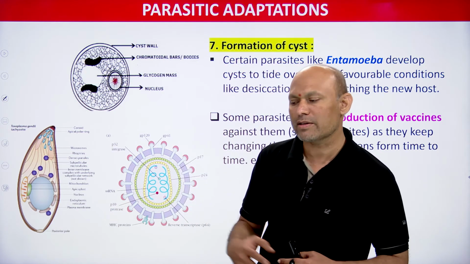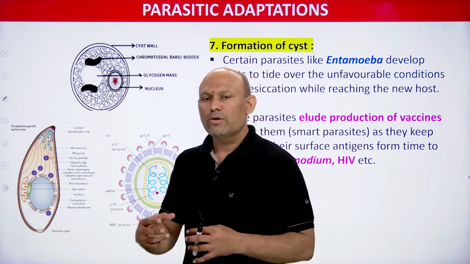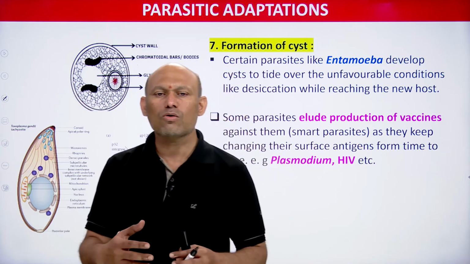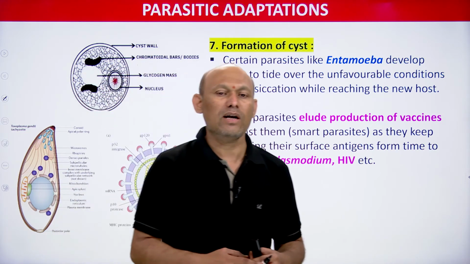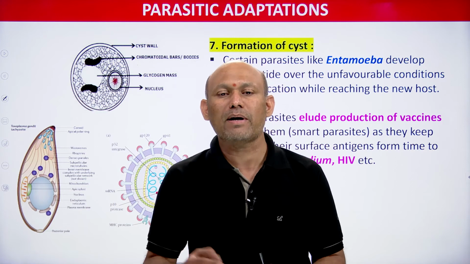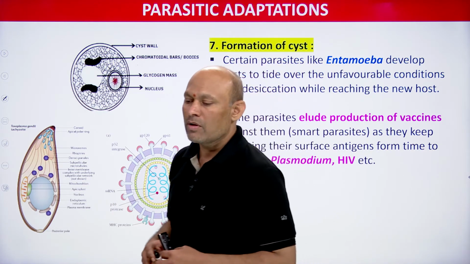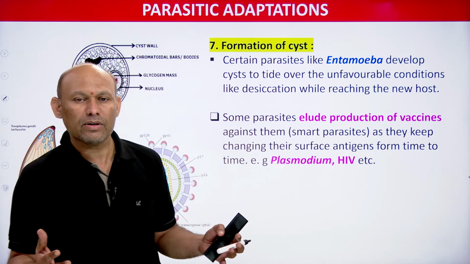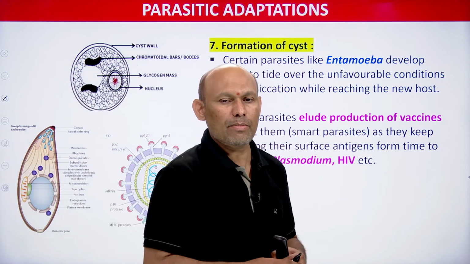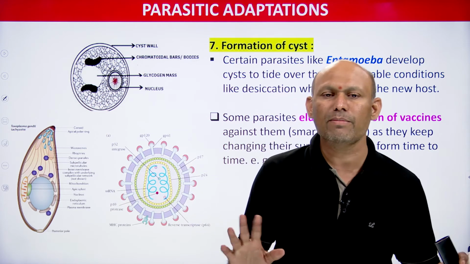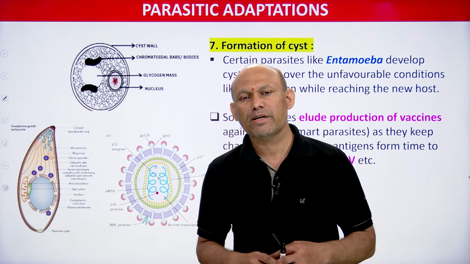So these parasites from time to time show changes, and those changes enable them to survive successfully in their host body. If they don't show changes in their morphology, anatomy and physiology, they will perish, they will be eliminated.